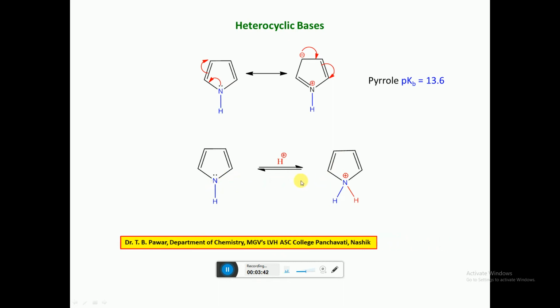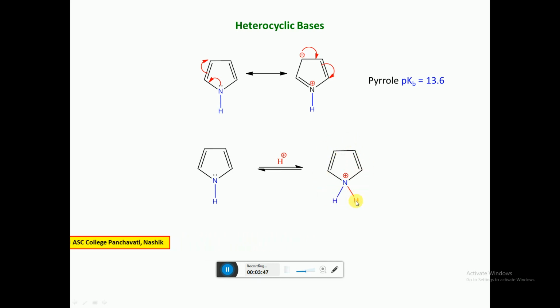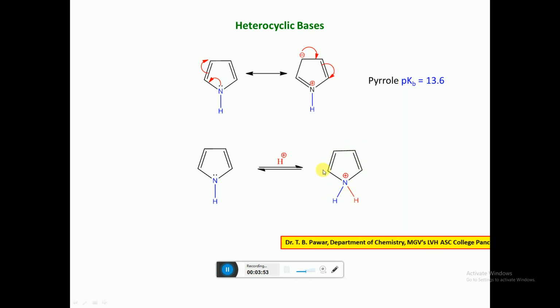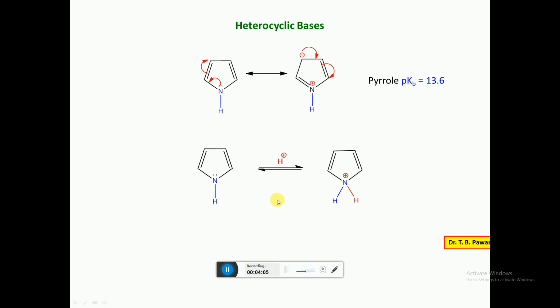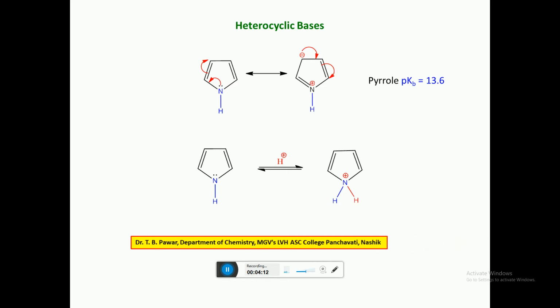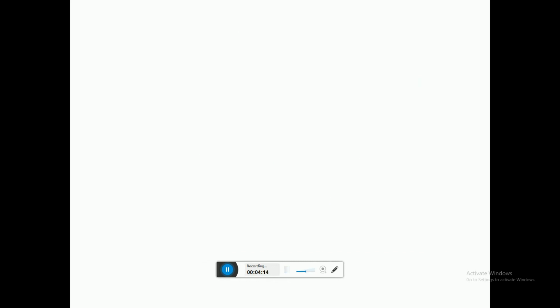This intermediate is less stable because its aromatic character is lost and the positively charged nitrogen is attached to an sp2 carbon. From these two reasons we can say pyrrole is a weaker base, the weaker heterocyclic base.